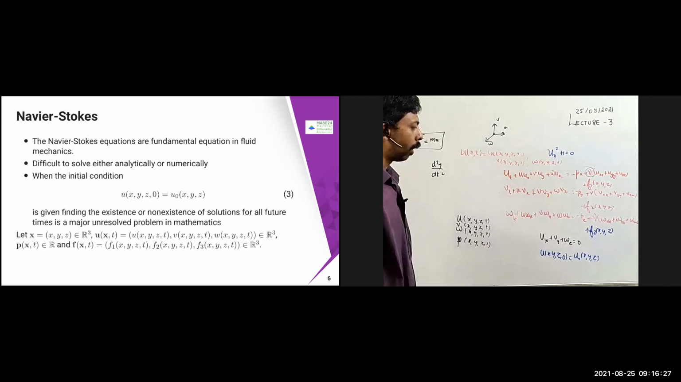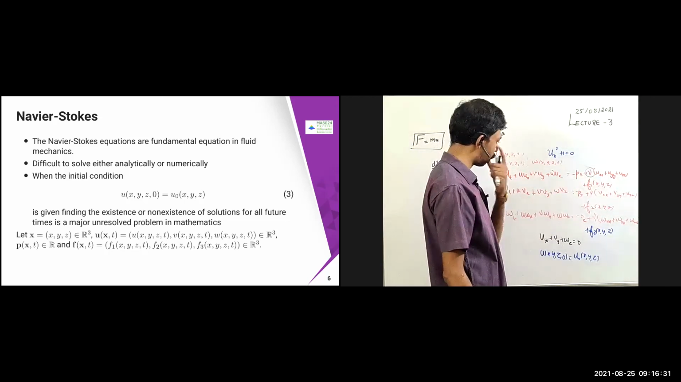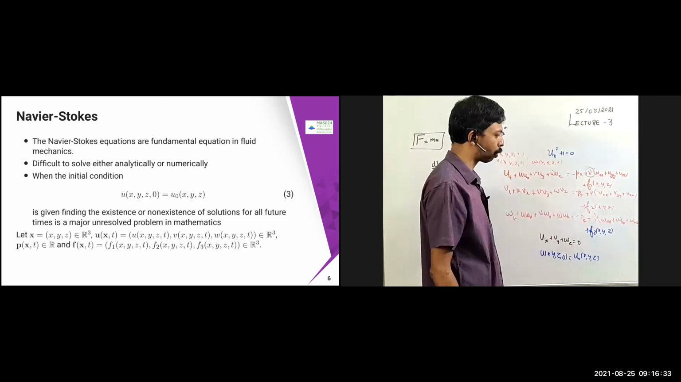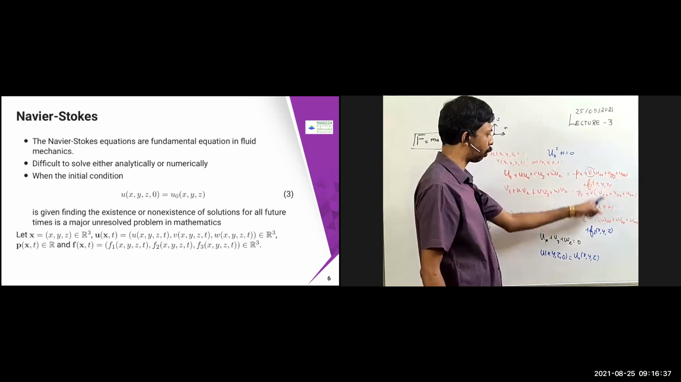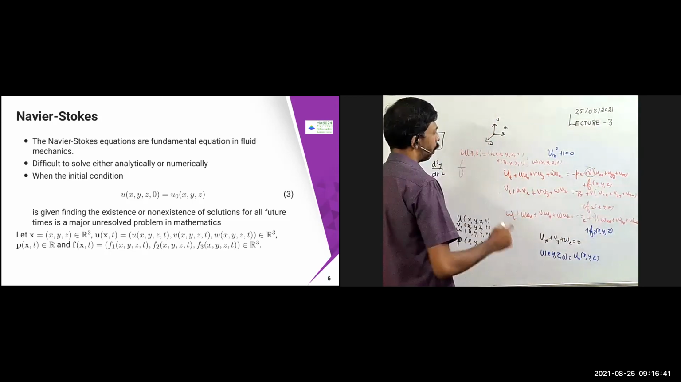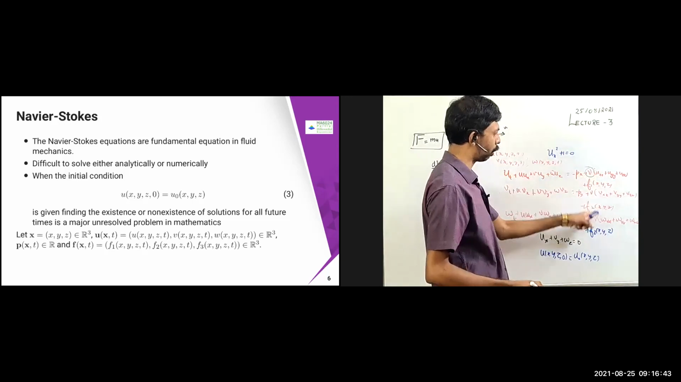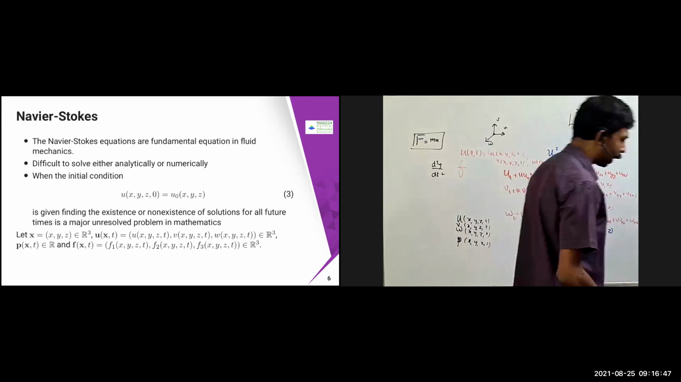Similarly, I can define p of x comma t. p of x comma t is simply a scalar, so it belongs to R. And f of x comma t, since it has three components f1, f2, f3, I'll also denote it as f of x comma t, keeping these three as components. So mathematically, let us formulate this problem.